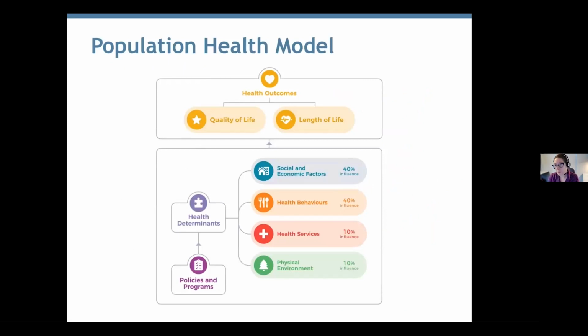I mentioned the population health profiles follow a specific population health model. This is the model we use at the Health Council to measure, monitor, and inform population health in combination with demographic contexts. This model regroups determinants of health that can be influenced by programs and policies. The determinants of health have been regrouped to show their general influence on the health outcomes, and health outcomes are ultimately measuring how long and how well we live. This model has been adapted from the University of Wisconsin Population Health Institute, Wisconsin County Health Rankings model.